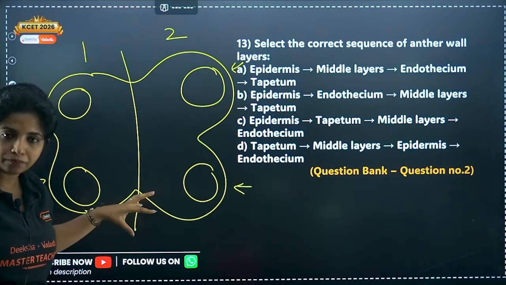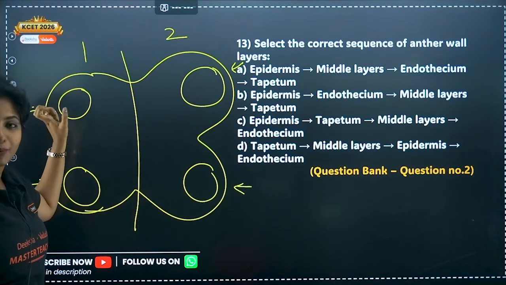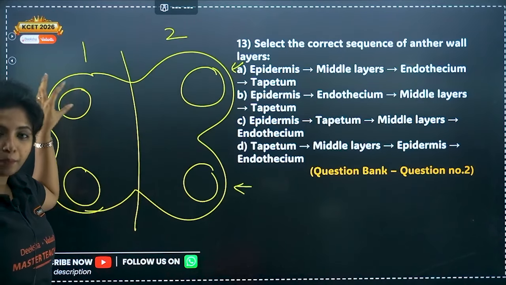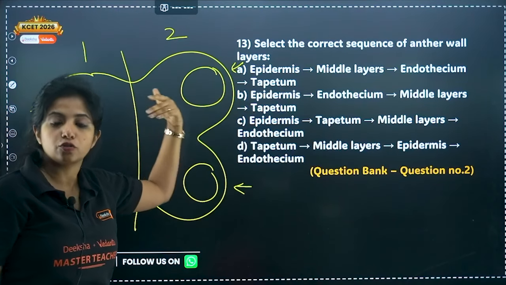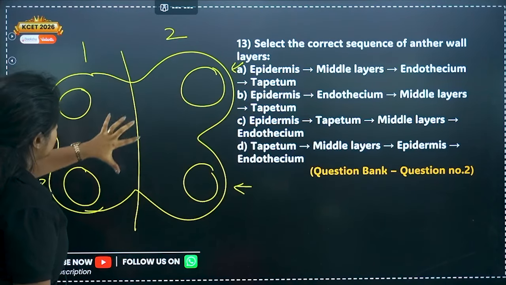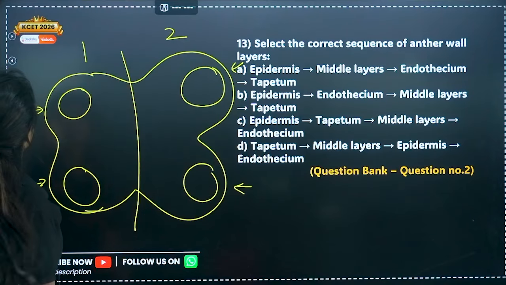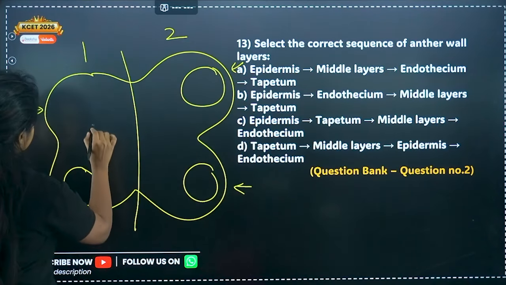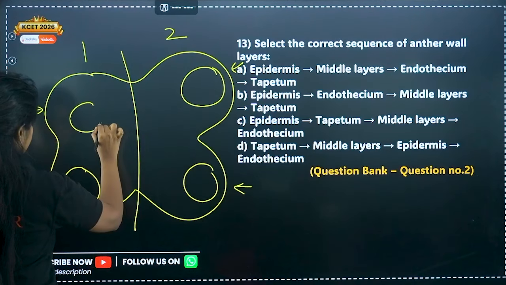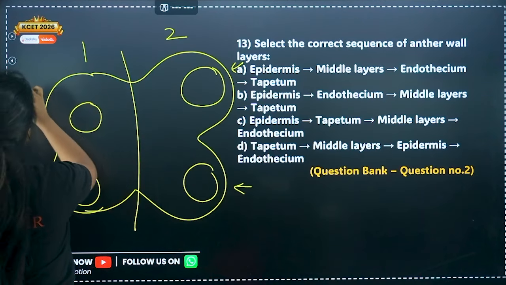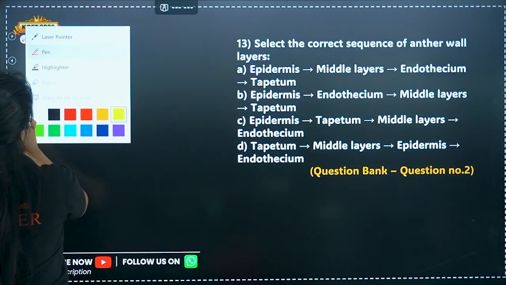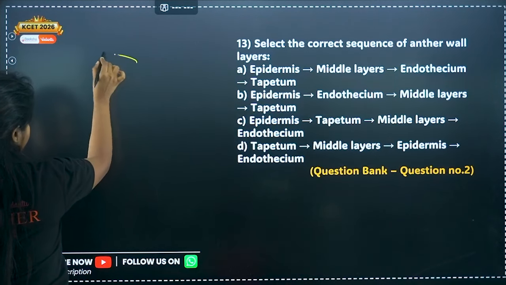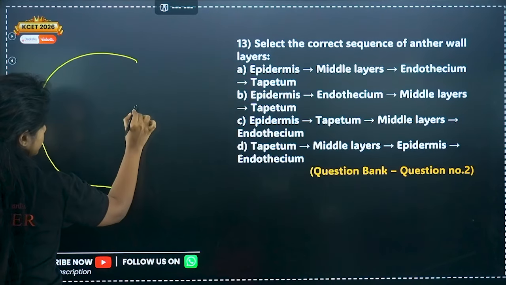Inside that you will have so many microspore mother cells, each of them giving rise to the pollen grains. Now I am looking at only one. And how do these things appear over here? Let's see that. So my dear children, I'm just making one side, okay?